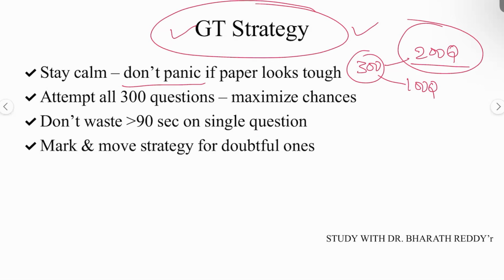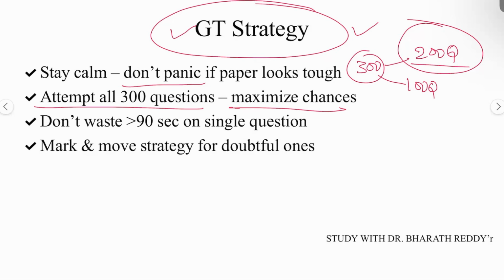Okay, so attempt all 300 questions, because we don't have negative marking. The best thing is that you don't have minus marks, so maximize your chances. Attempt all 300 questions. Even if you have to mark the answer blindly, no problem. You have to attempt every question.